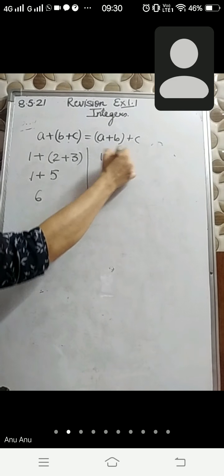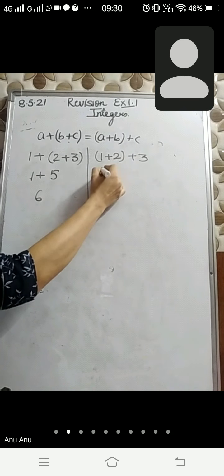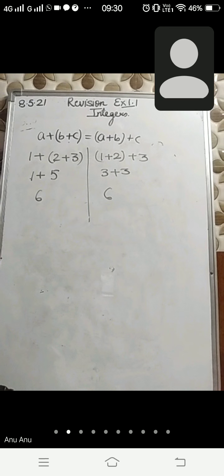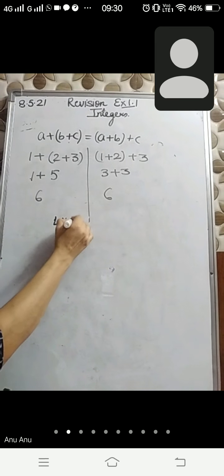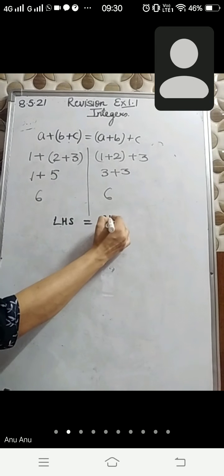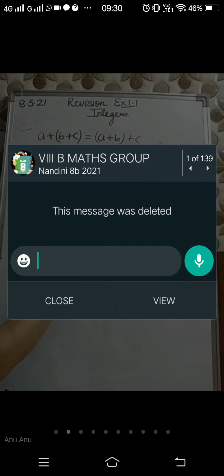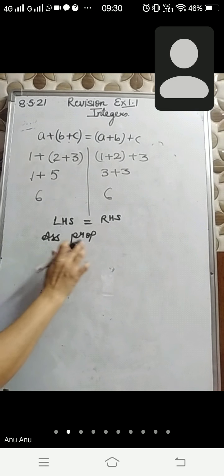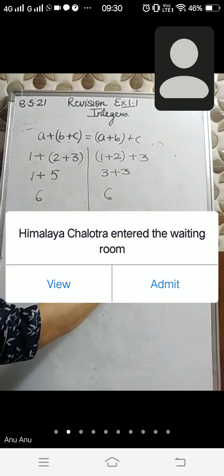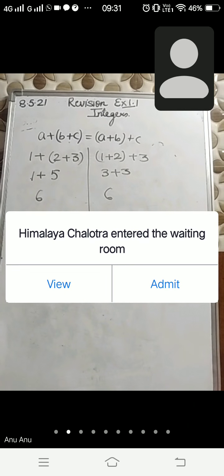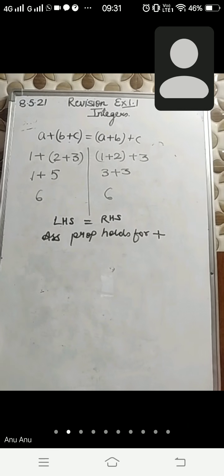In the same manner, 1 plus 2 plus 3: 1 plus 2 is 3 and 3 plus 3 is 6. So can I write here that left hand side is equal to right hand side? Associative property holds for addition.